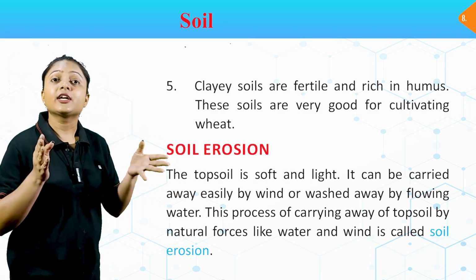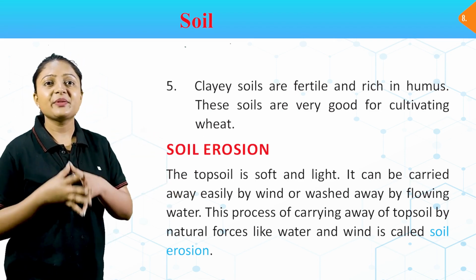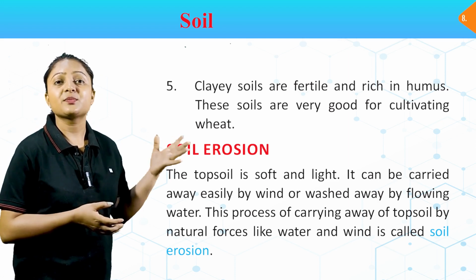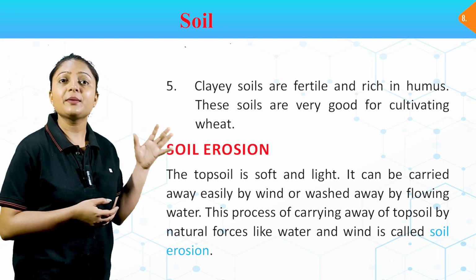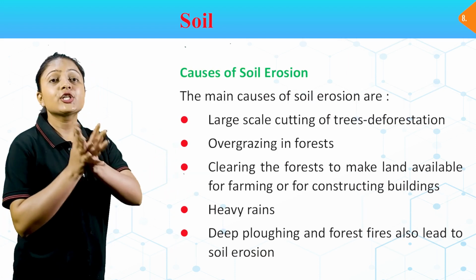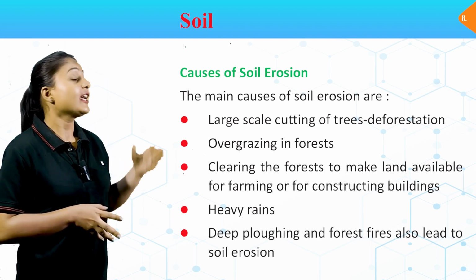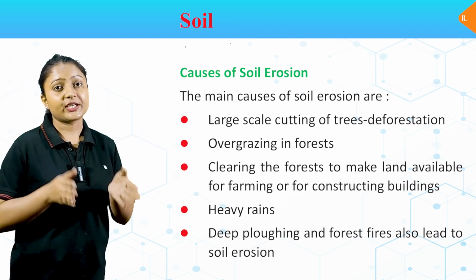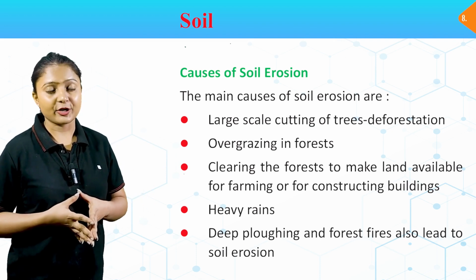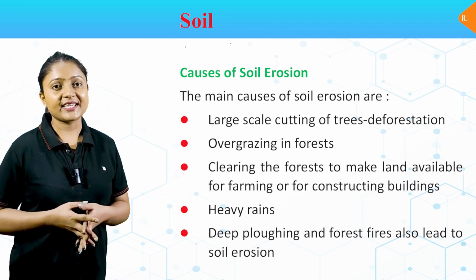सॉइल इरोजन. The topsoil is soft and light. It can be carried away easily by wind and washed away by flowing water. This process of carrying away of topsoil by natural forces like water and wind is called soil erosion. Soil erosion के क्या-क्या कारण होते हैं? Causes of soil erosion. The main causes of soil erosion are large-scale cutting of trees, deforestation, overgrazing in forest, clearing